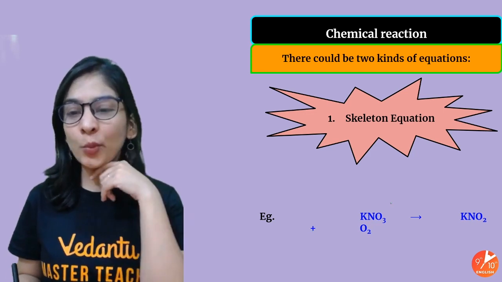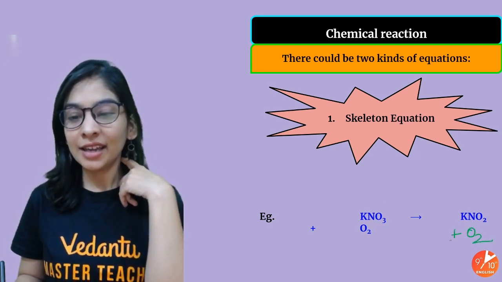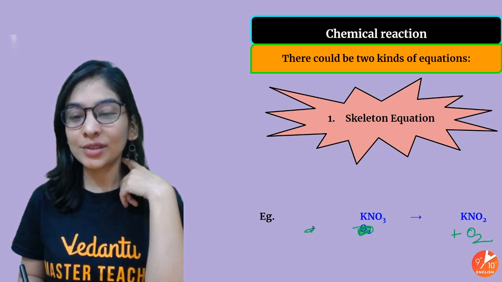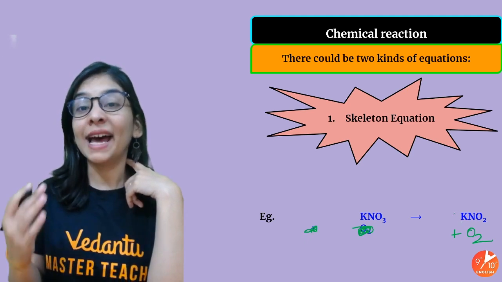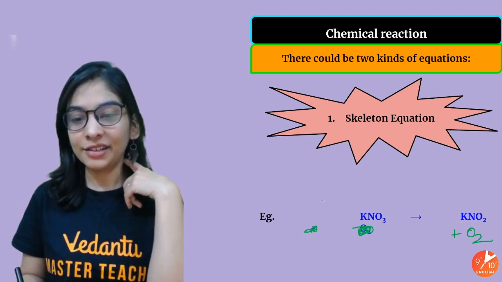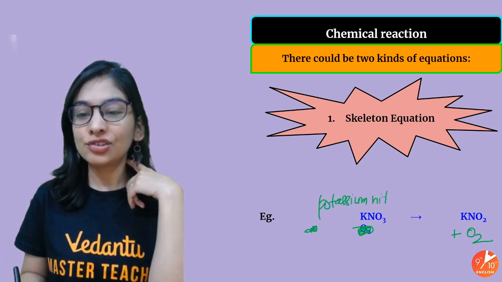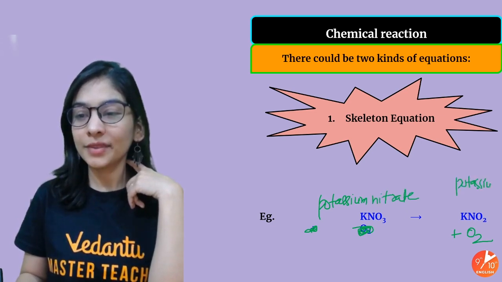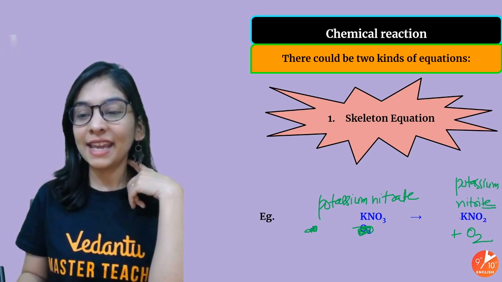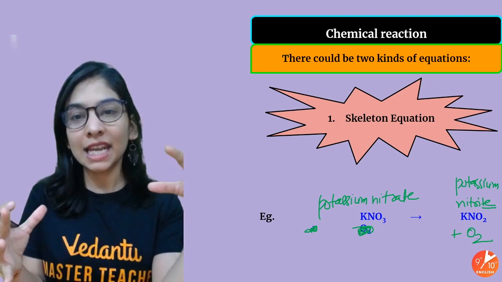So in this reaction, what did we see? I took my potassium nitrate, and when I heat it, it decomposes to give me potassium nitrite. This is nitrate, this is potassium nitrate decomposing to give us potassium nitrite: more oxygen atoms, lesser oxygen atoms, with oxygen released. Now this is just a skeletal equation.